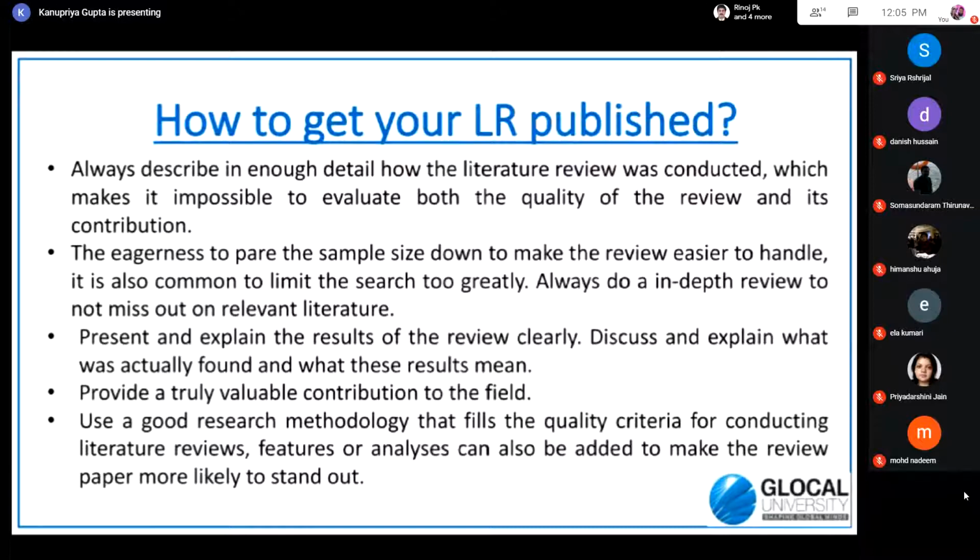If it is not there in your literature review, it creates a doubt in the mind of the reviewer about how this person arrived at this particular conclusion. So always remember that to analyze the quality of the work done by the researcher, transparency in the process is very important, right? And along with